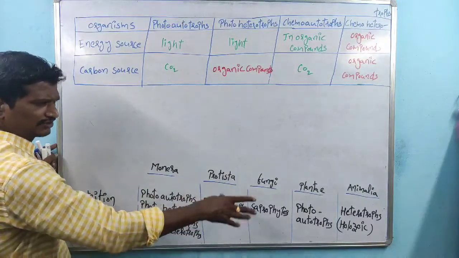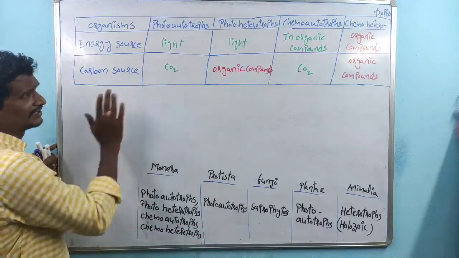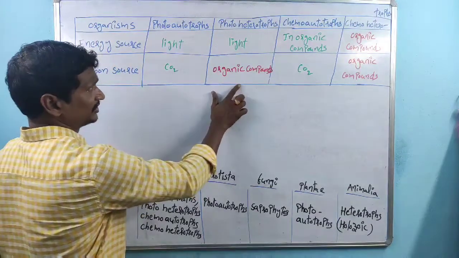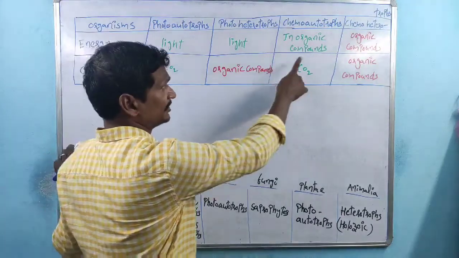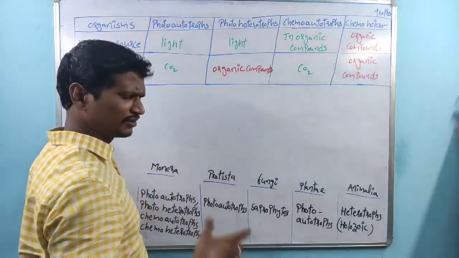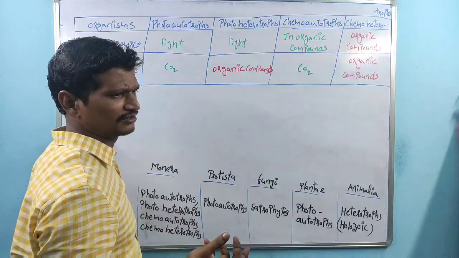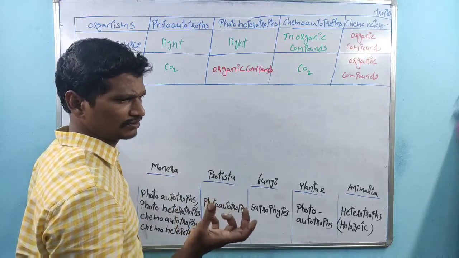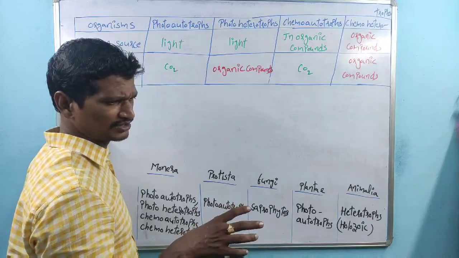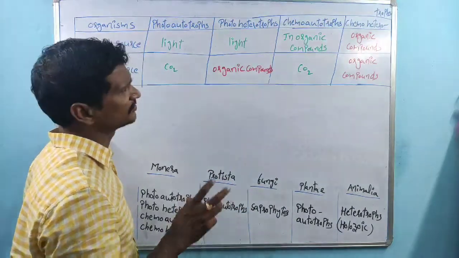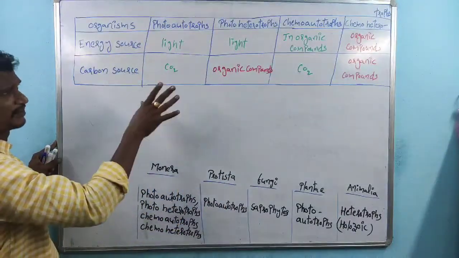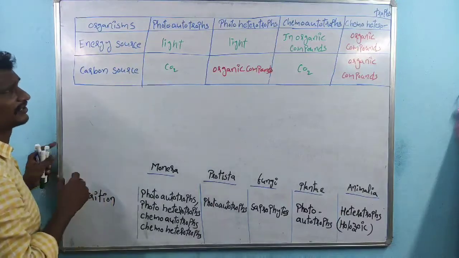But before we discuss these types of organisms, I would like to discuss what an autotroph is, why this is called a photoautotroph, why this is called a photoheterotroph, why this is called a chemoautotroph, and why this is called a chemoheterotroph. Several students have doubts here. Photoautotroph means what? Chemoautotroph means what? Which organisms are called photoheterotrophs? Which organisms are called chemoheterotrophs? So that is the explanation regarding the different types of organisms.